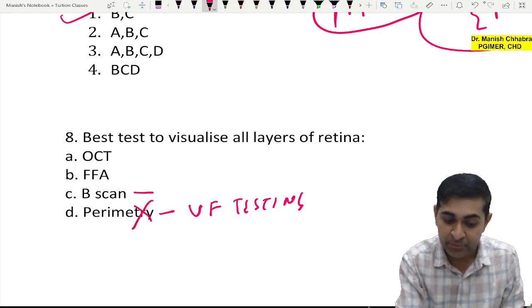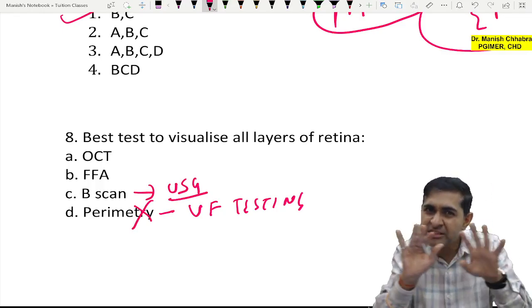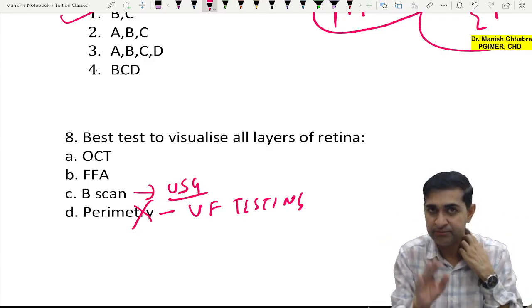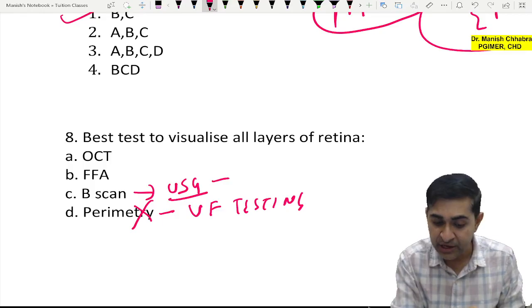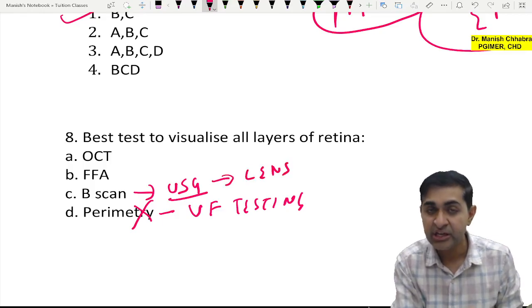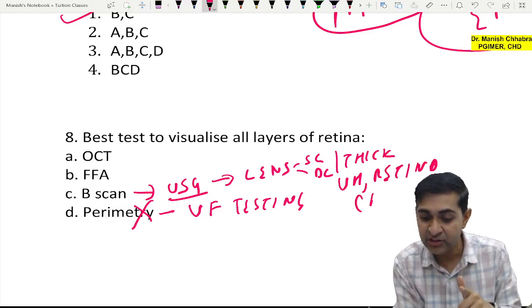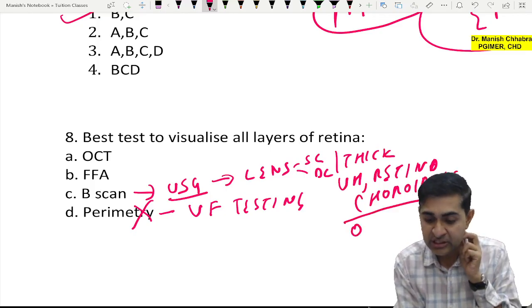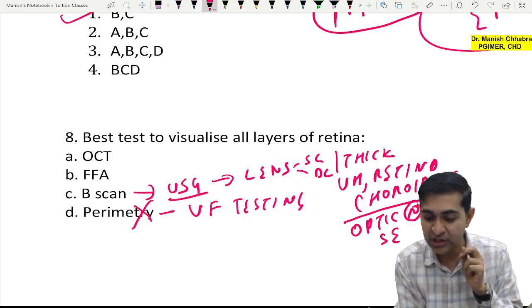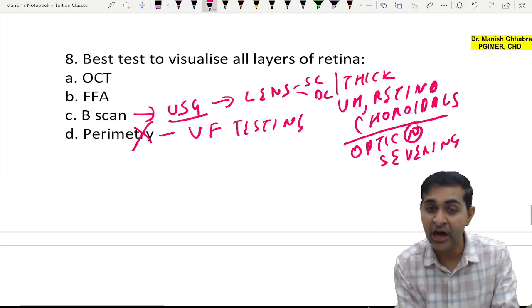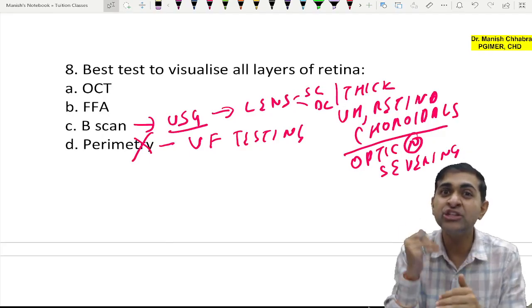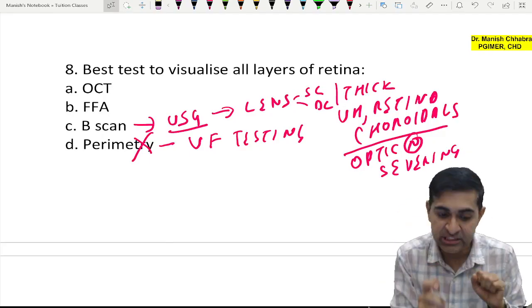Yes, eliminated. B scan is the ultrasound of the eye. In simple terms, it is the ultrasound of the eye. Here you can check the lens, whether it is subluxated, dislocated, the thickness of the lens. You can also check the vitreous humor, the retina, whether it is detached or attached, whether choroidals are present, whether there is optic nerve sheathing, any foreign body which has entered the eye, you are looking for intraocular foreign body, any tumor, retinoblastoma. That is your B scan.